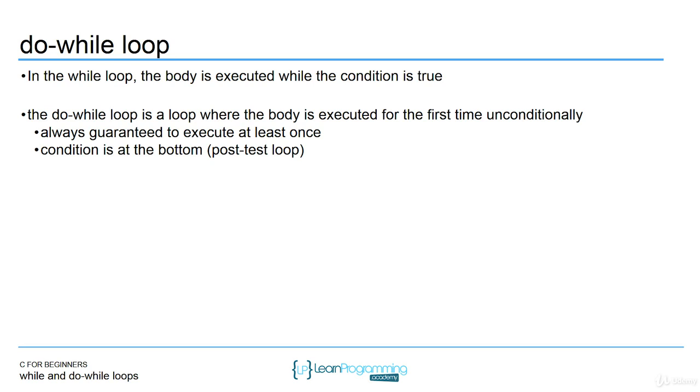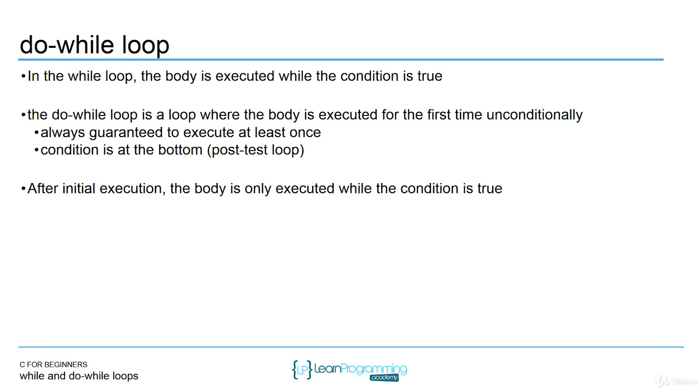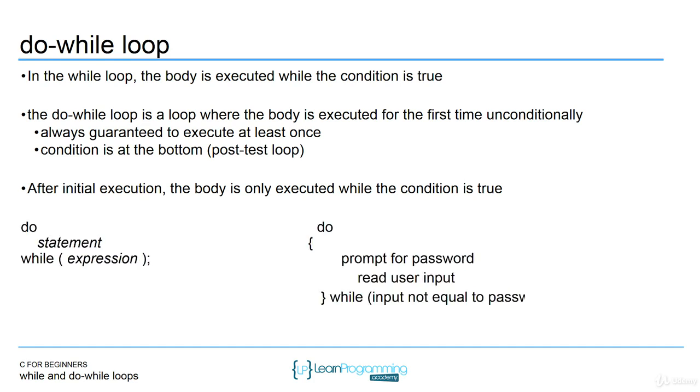So you would use the do while loop if you wanted the loop to enter at least one time. Typically, you don't need to use a do while loop because you can still do the same thing in a for loop if you wanted to. You would just put the code outside the loop. So the do while loop is not really necessary, but there are cases where maybe you want to use it. After initial execution, the body is only executed while the condition is true. So after the first iteration, it's going to act just like normal loops. It will jump out if the condition is false.